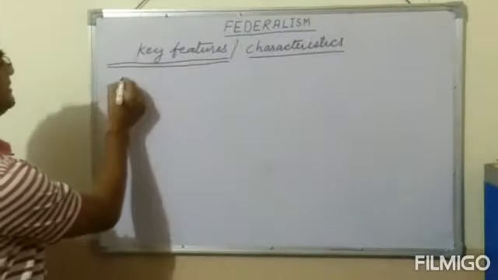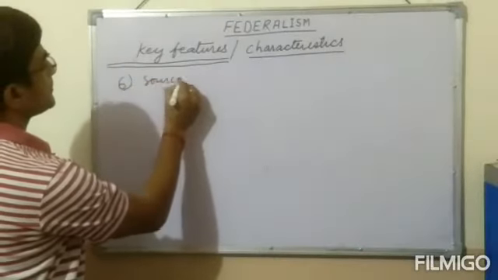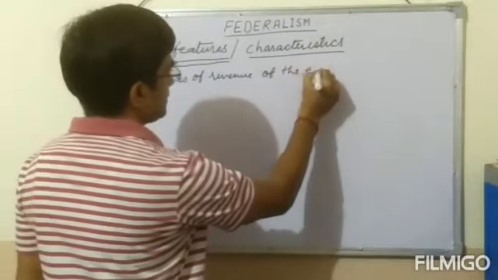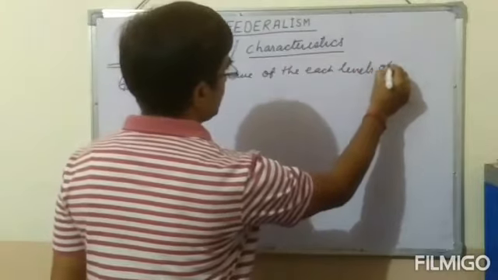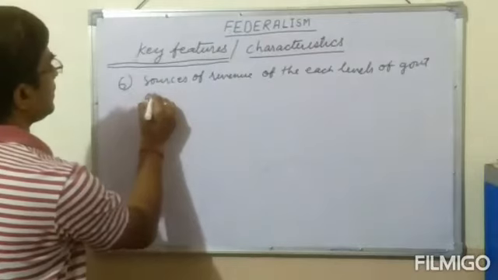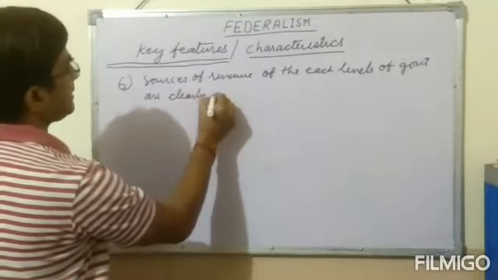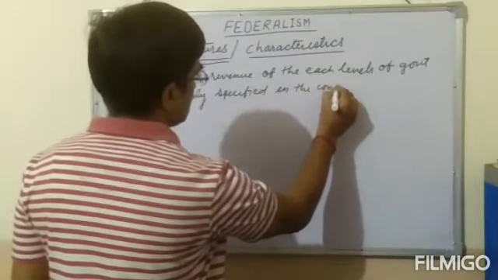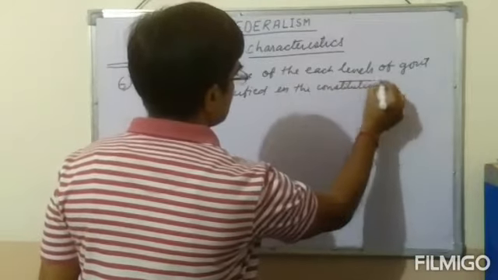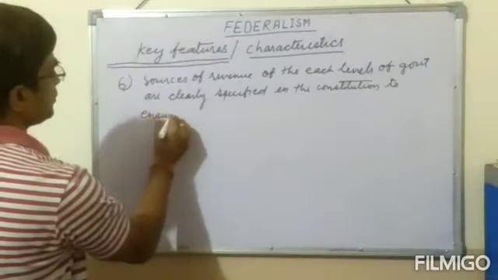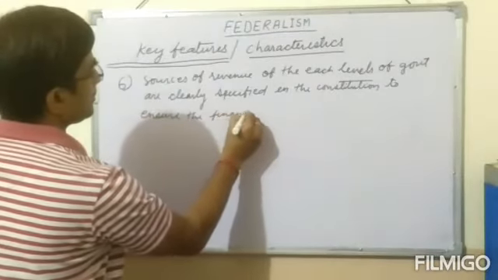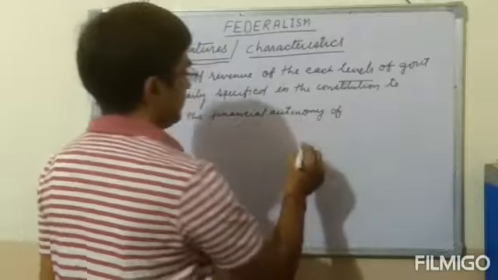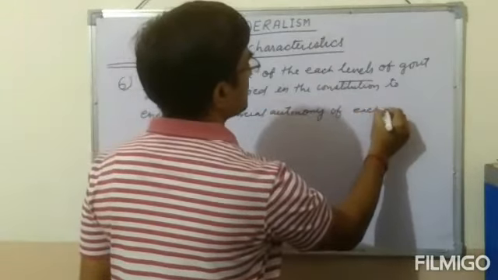Okay students, next key feature: the sources of revenue of each level of government are clearly specified in the constitution to ensure the financial autonomy of each level.